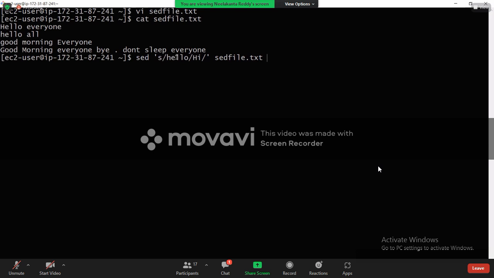So in that setfile.txt, what word is it going to search for? Hello. Substitute hi in place of hello, I'm saying. So what is it going to do? In this file, it is going to search for the word hello and replace it with hi. Hello is going to change to hi and it will print in the terminal.